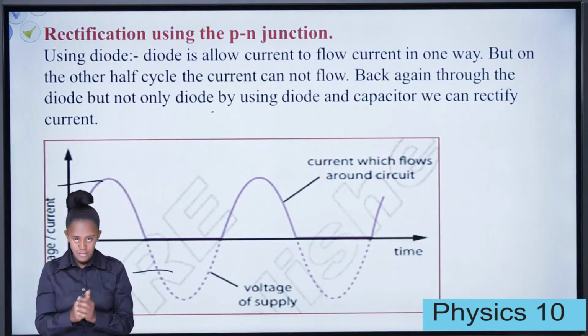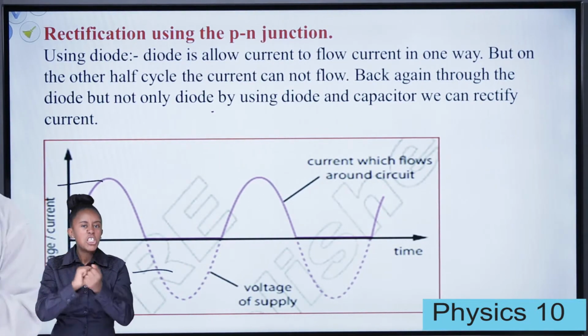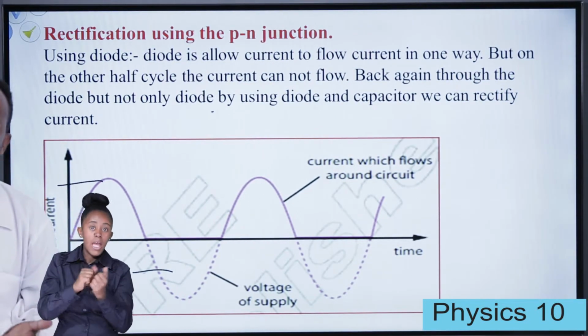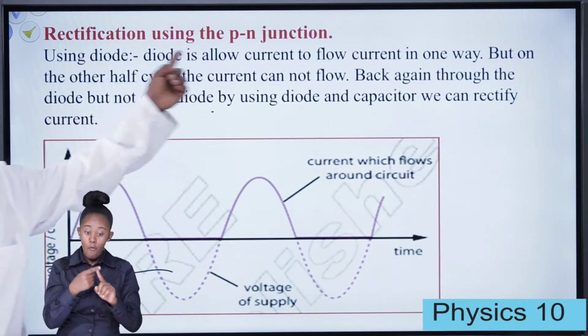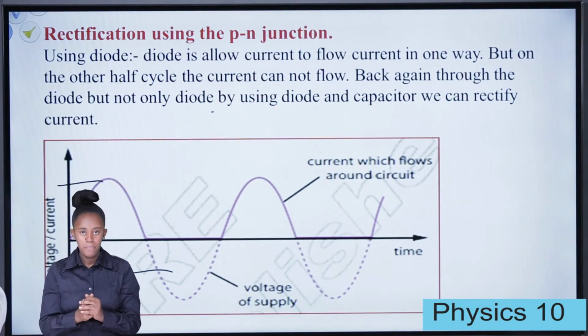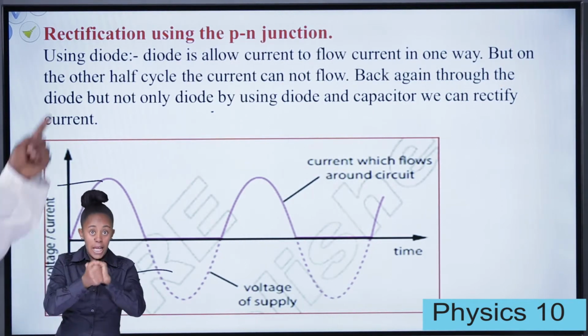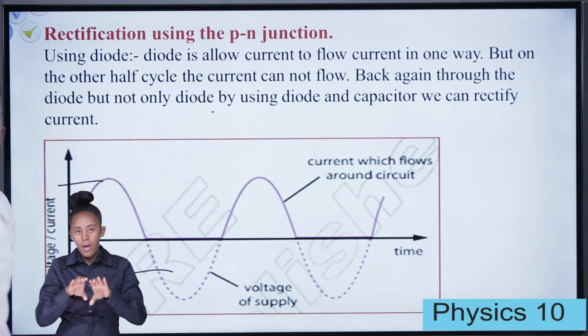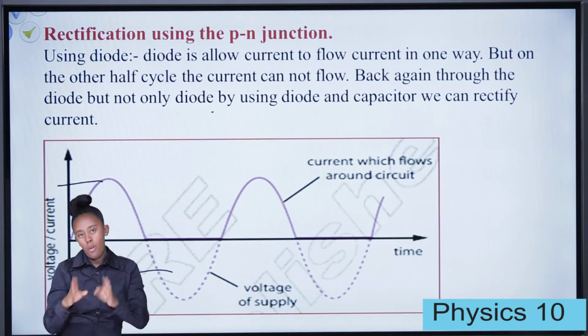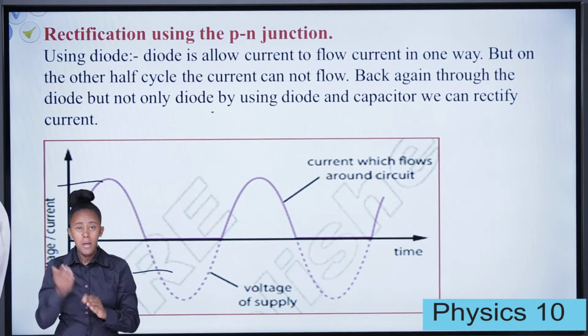And let's see rectification. We say that semiconductors are used for rectifying AC to DC. Using a PN junction, we can rectify a current. Using a diode allows current to flow only in one direction. This is what we have seen in the previous class.